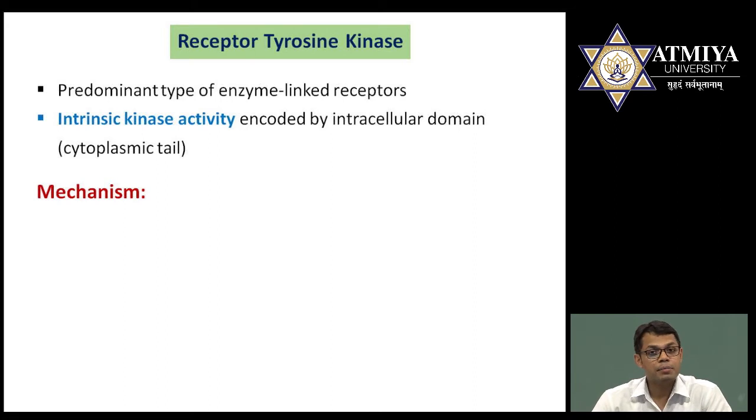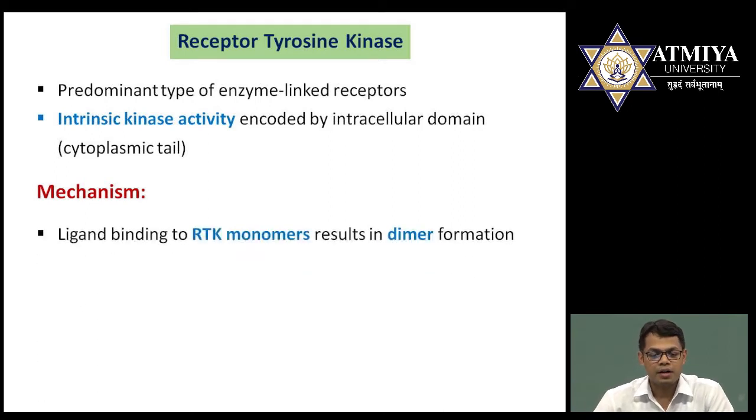Receptor tyrosine kinase is a predominant type of enzyme linked receptor, and they have intrinsic kinase activity, and they phosphorylate tyrosine, as I already mentioned in the previous slide. So the mechanism is, at first the ligand binds to the receptor tyrosine kinase monomer. As you know, in the enzyme linked receptor the ligand always binds to a monomer, then a second ligand binds to a second monomer, and then finally these two monomers, which are far away from each other, are going to integrate, and that process is known as dimerization.